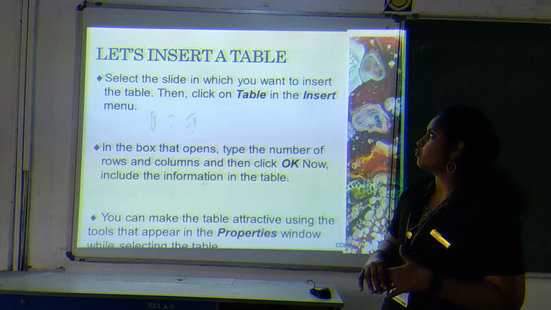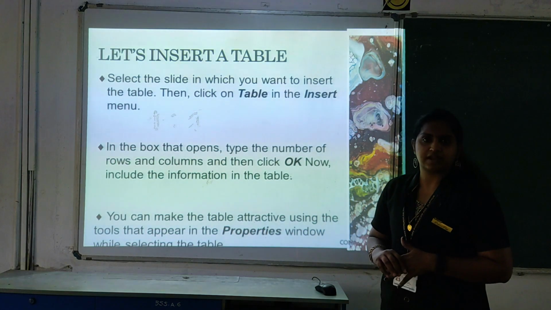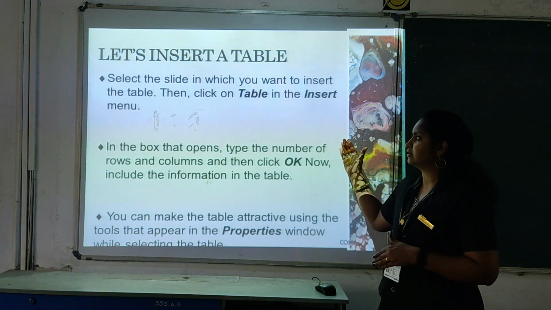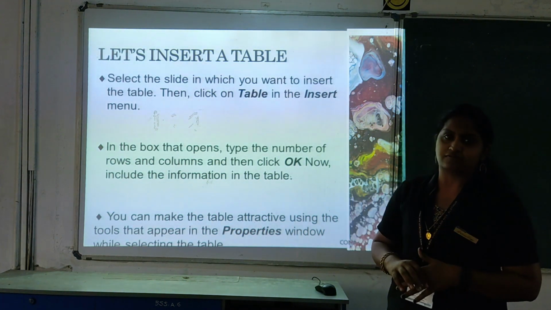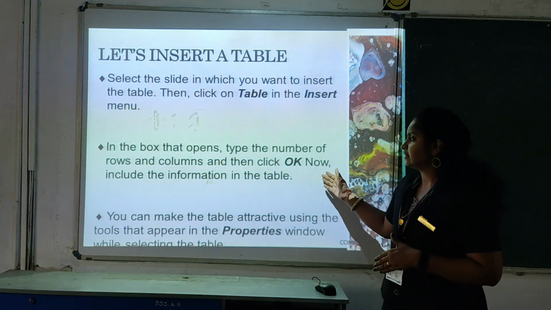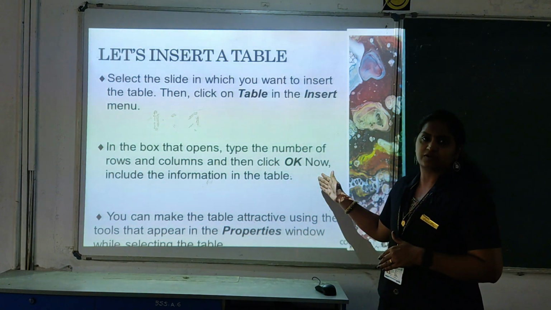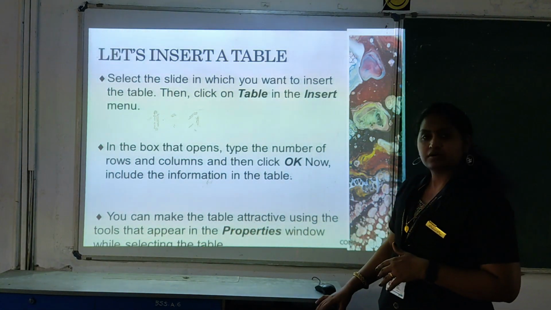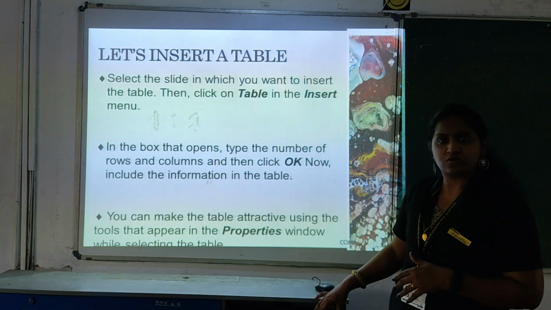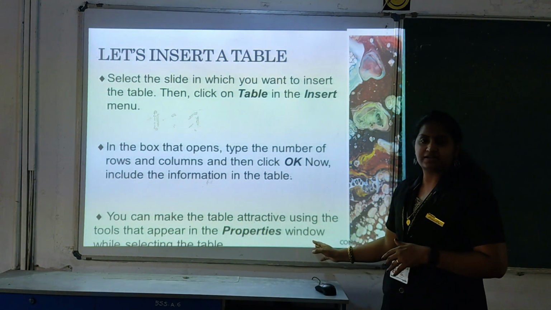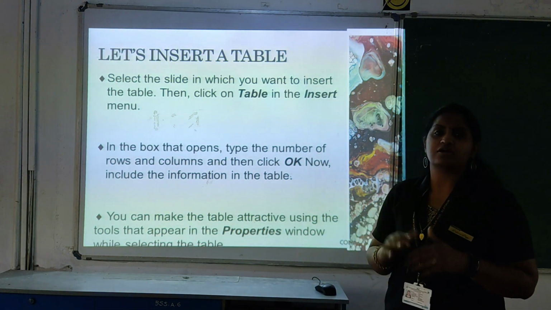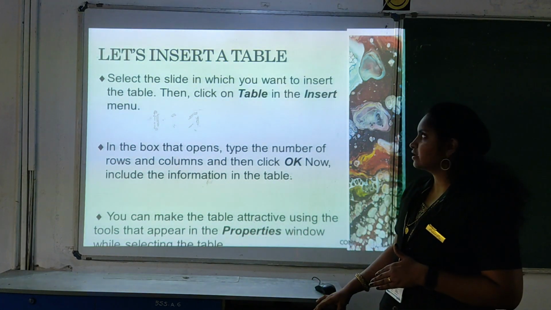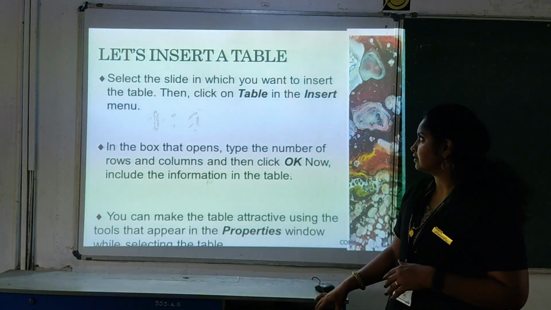And next one is how we can include a table in our slide. You know how we can include a table. You have the option table in the insert menu, or else in the toolbar. Okay, and next click OK and give the options, how many rows and columns you need. Like that you can change the colors and borders, thickness and everything. Here you have the option properties, and change the colors or whatever you have to change in your table. So like this you can insert a table in your presentation or in your slide.